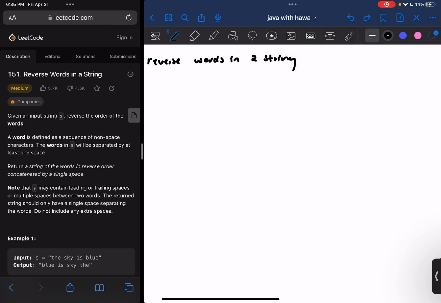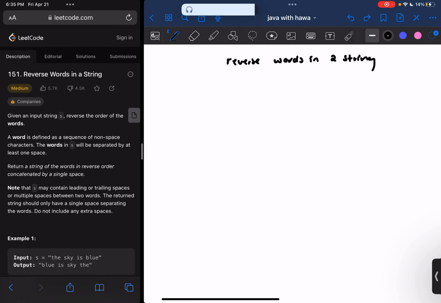Okay, that looks good. So this question says, given an input string s, reverse the order of the words. A word is defined as a sequence of non-space characters. The words in s will be separated by at least one space. Return a string of the words in reverse order concatenated by a single space. Note that s may contain leading or trailing spaces or multiple spaces between two words. The returned string should only have a single space separating the words. Do not include any extra spaces.